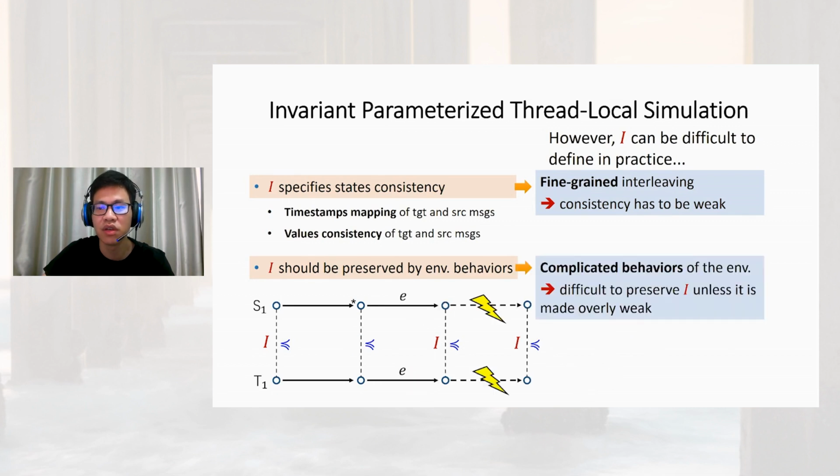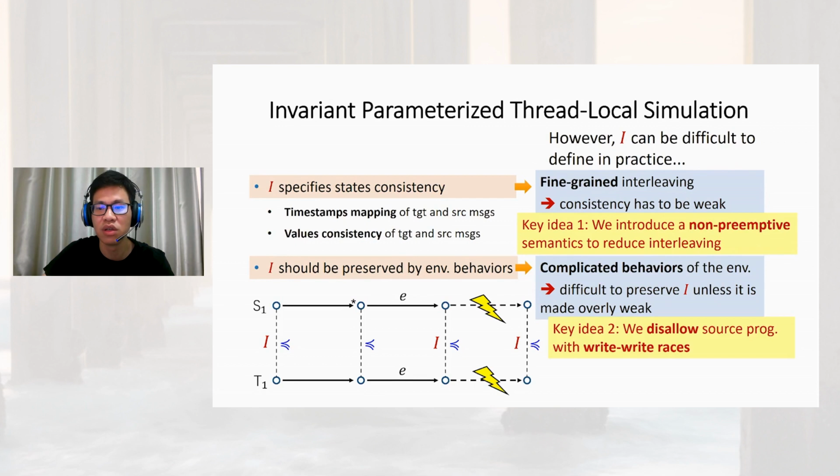Second, the behavior of the environment may be complicated. For example, other threads may perform reads and writes concurrently. Too complicated environment behavior will make it difficult to preserve the invariant I unless I is made overly weak. To solve such two problems, we introduce two techniques respectively: a non-preemptive semantics to reduce interleaving, and only allowing read-free source programs.